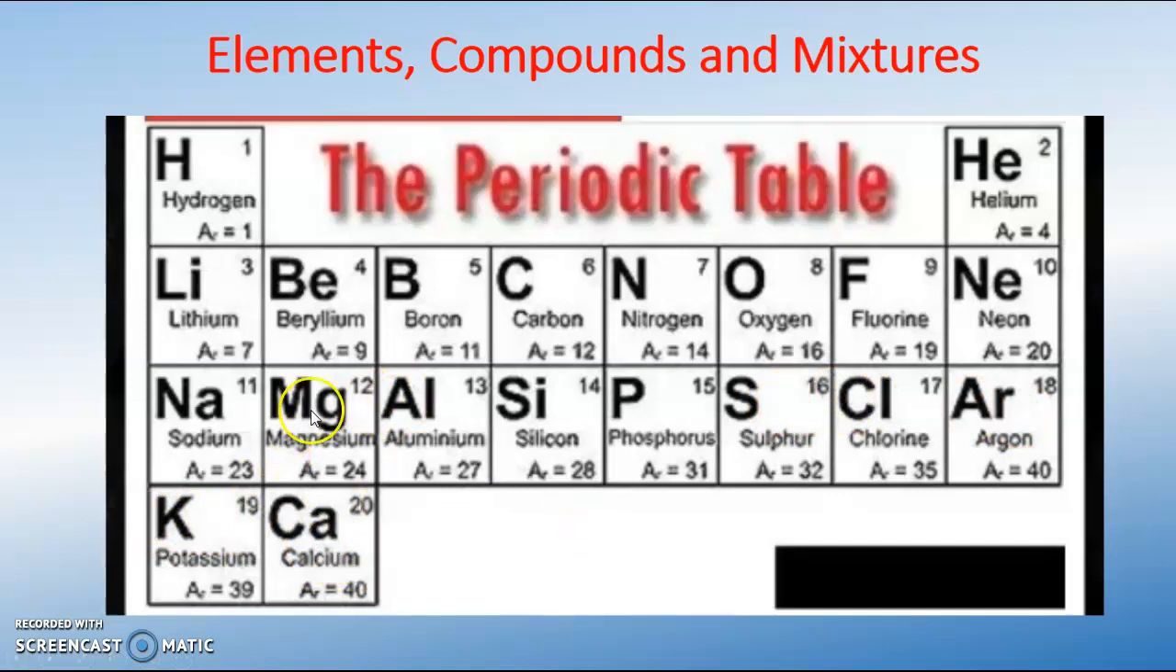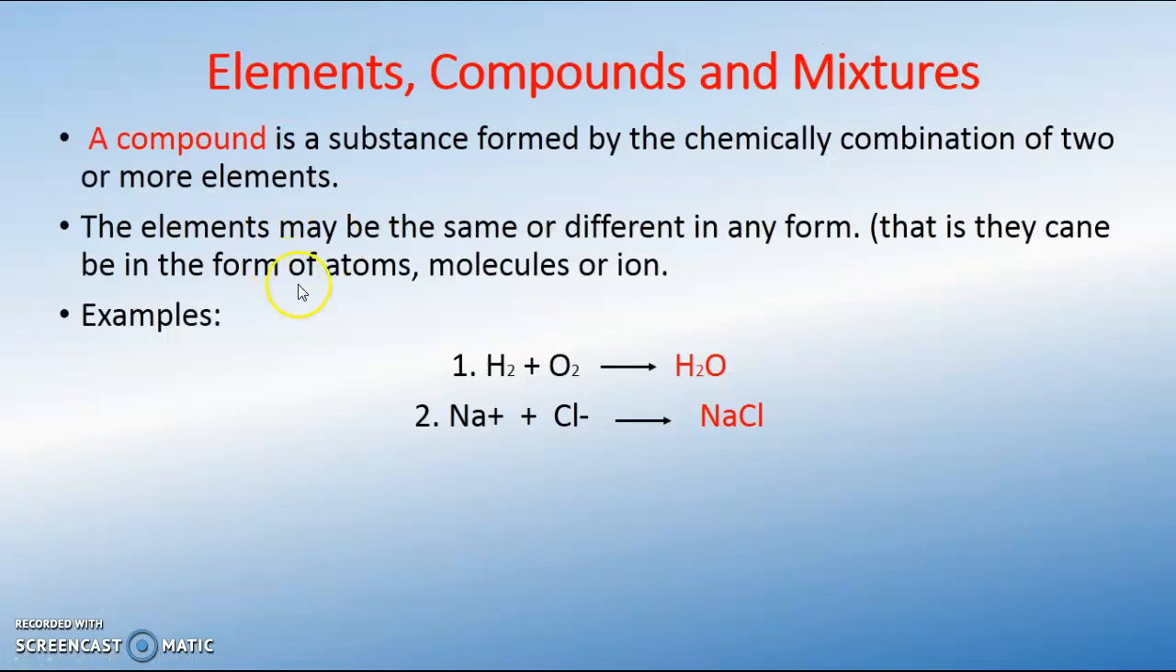So the first 20 with their names and symbols. These are the chemical symbol and this is the name. So if you take carbon, carbon is the name, the chemical symbol is C. The first 20 must be at your fingertips.